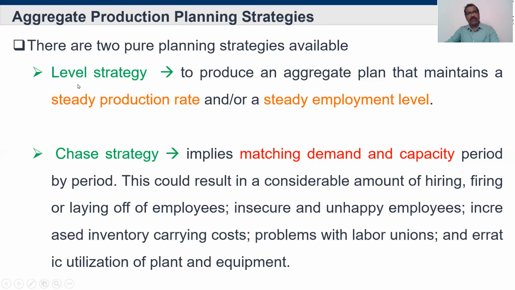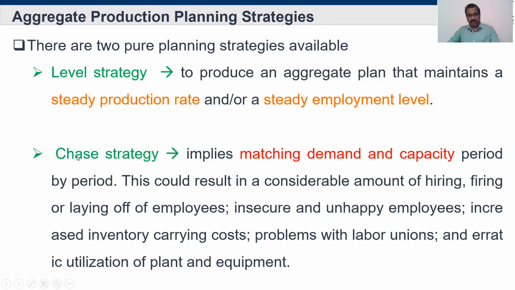Okay, this is the first one, level strategy. In terms of the second one, the chase strategy, I feel everybody will understand when I say it's all about IT companies. In IT companies, it is matching demand and capacity period by period. It implies that they will be matching the demand and the capacity we have, period by period. This is what a chase strategy is all about.